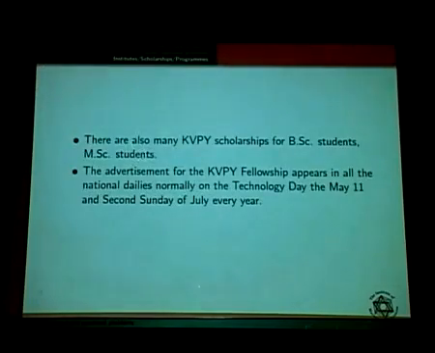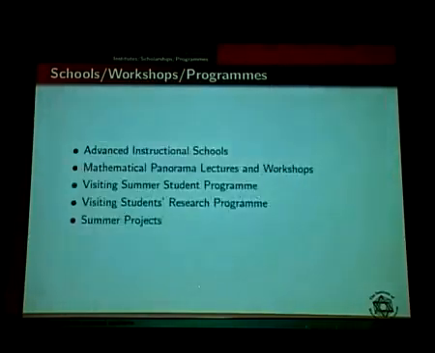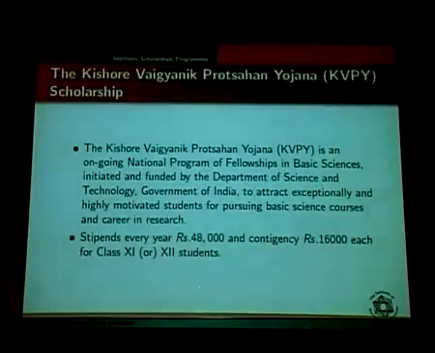If you can't get KVPY in 11th or 12th, try to apply in BSc or MSc. You can apply next year, you can apply next week. The same holds with all other schools. If you can't get in the first year, don't lose hope and go to the second year. If you can't get into the second year, go to the third year. Can't get into the fourth year, then apply. Keep on applying, you will get somewhere at some time. Before finishing your BSc or MSc, you will be in some nice place. I wish you all the best. So try every year.